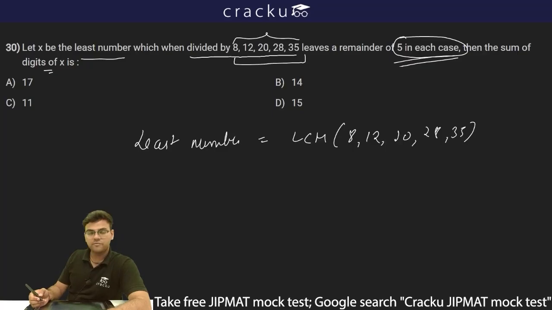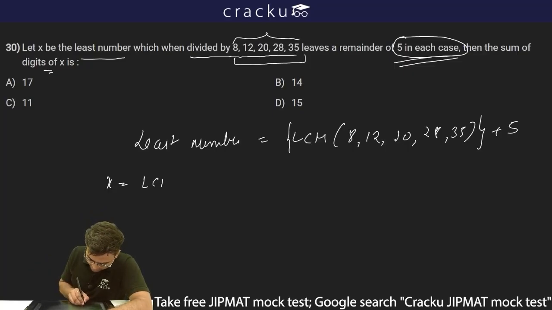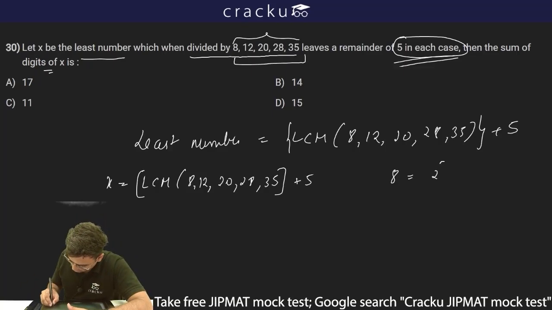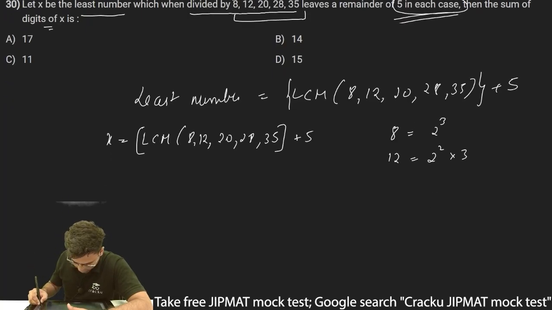It leaves a remainder of 5 in each case. So if I add 5 to this LCM, all of these numbers will leave a remainder of 5 in each case. So x is equal to the LCM of all these 5 numbers plus 5. Now 8 is basically 2 cube, 12 is 2 square into 3, then I have 20 which is 2 square into 5, then 28 which is 2 square into 7, and then 35 which is 5 into 7.